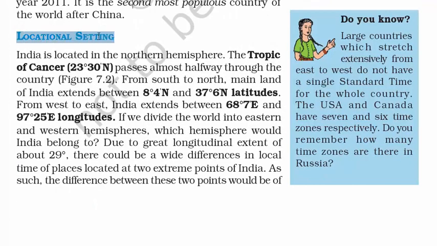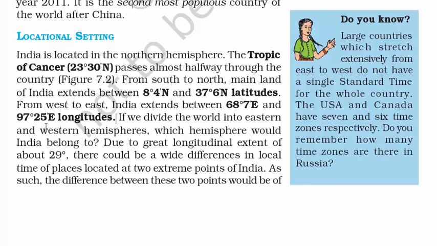Now let's talk about locational setting. It means where is India located? How do we recognize India if we have to see the entire globe as a whole? India is located in the northern hemisphere, that is above the equator. The Tropic of Cancer is 23.5 degrees north. As I said north because it is above the equator. Had it been below, it would be south. This is not of much importance, but just remember that the Tropic of Cancer passes through India, from Gujarat to Kolkata. Remember this. India extends between 68.7 degrees east and 97.25 degrees east longitude.